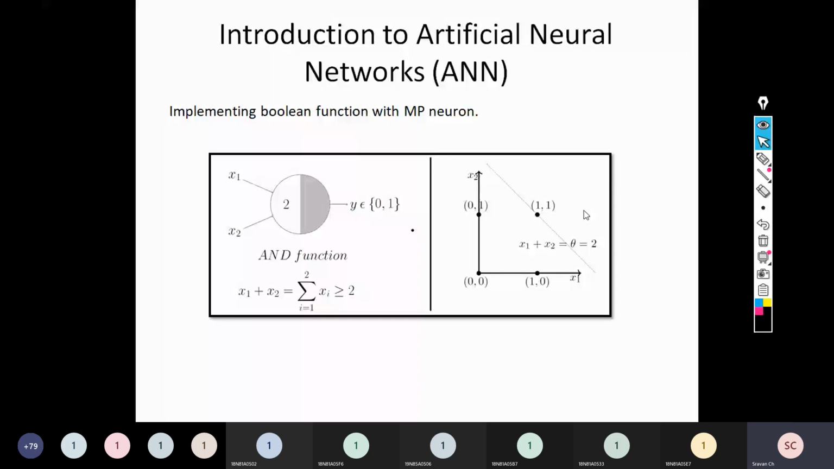So if the XOR gate is not linearly separable, then what will happen? What are non-linearly separable problems? How do we handle them? What are the limitations of MP neuron? And how do we overcome those limitations? All those important points we will be discussing in our next class.